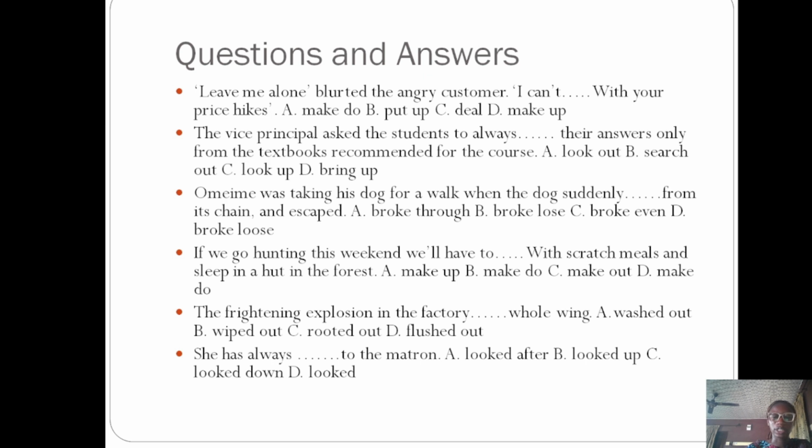And the last question, she has always dashed to the matron. A. Looked after. B. Looked up. C. Looked down. D. Looked. The correct option is option B. She has always looked up to the matron. To look up means to admire. And that will bring us to the end of our lesson on phrasal verbs.